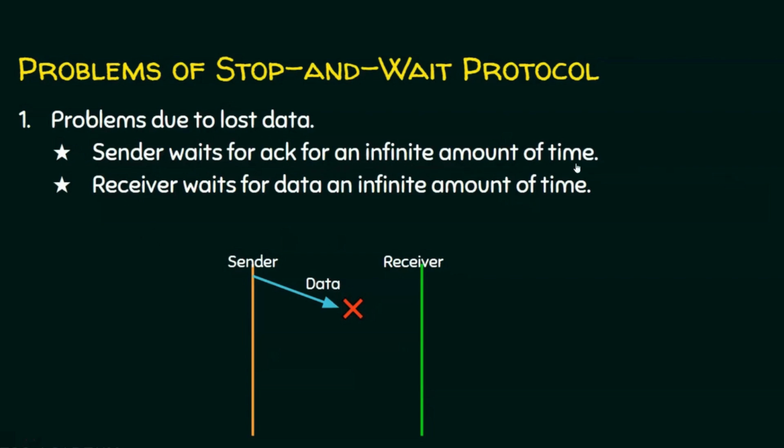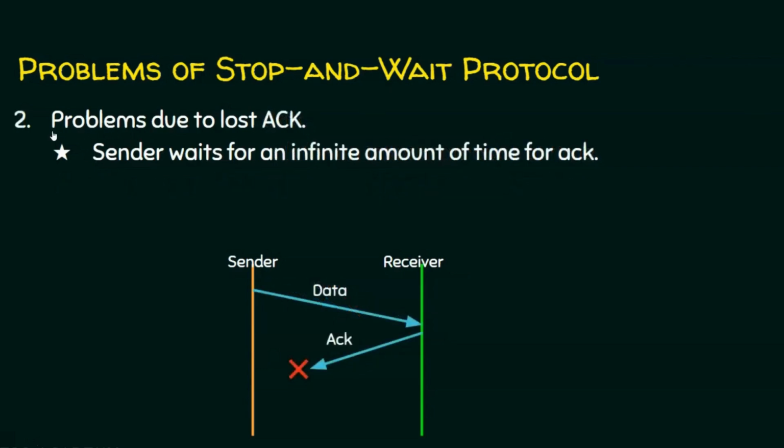Here, because of the lost data, the sender waits for an acknowledgement for an infinite amount of time. Since the data is lost, there is no chance for the receiver to get the data, so it cannot send an acknowledgement either. So the sender is waiting for an infinite amount of time for the acknowledgement, and the receiver is also waiting for an infinite amount of time for the data. That's the first problem.